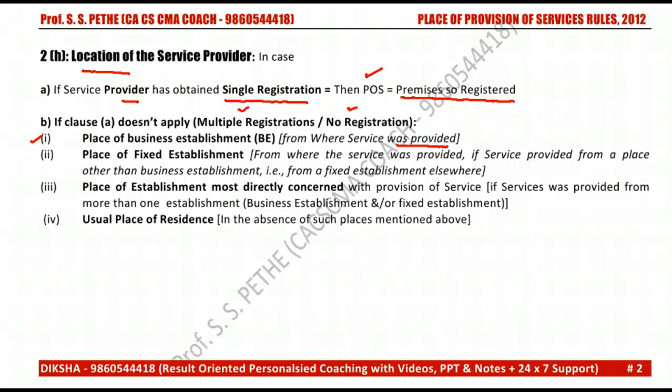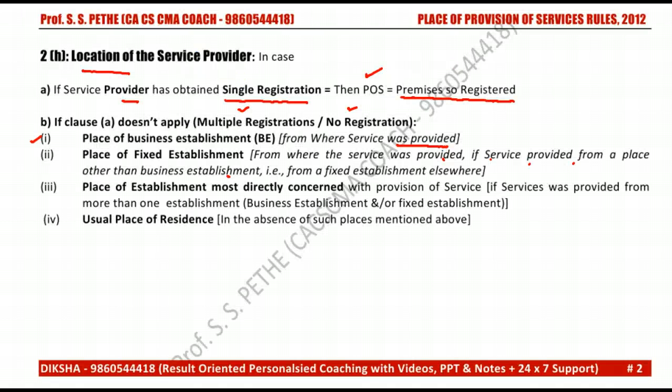The place of fixed establishment, from where the service was provided. If the service is provided from a place other than the business establishment, that is a fixed establishment elsewhere. Suppose this is one business establishment. Besides the business establishment, there is another fixed premises where he has rendered the services. So in this case the location of service provider will be this fixed establishment.